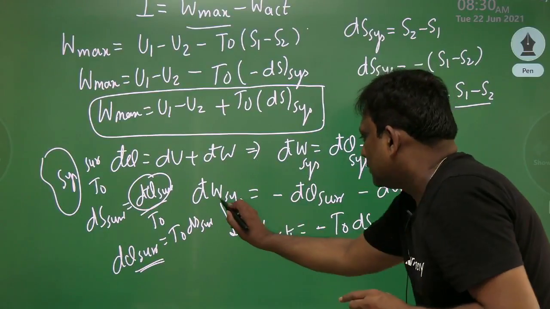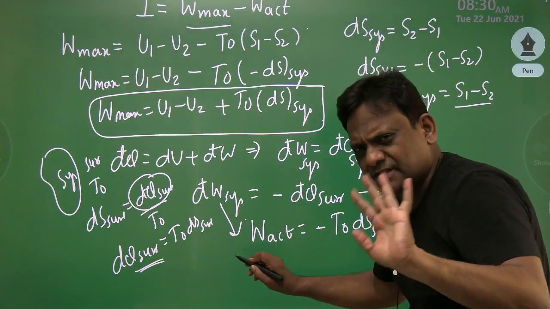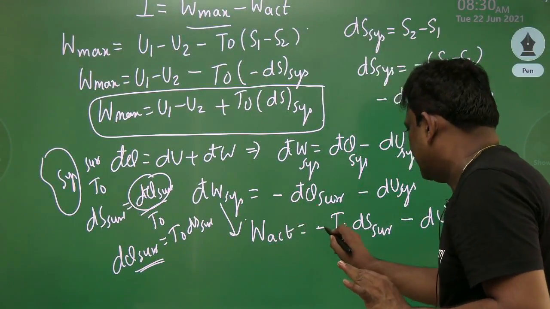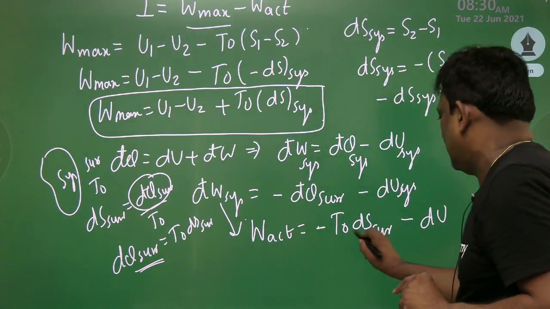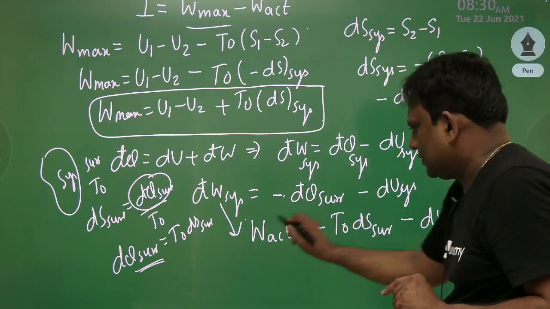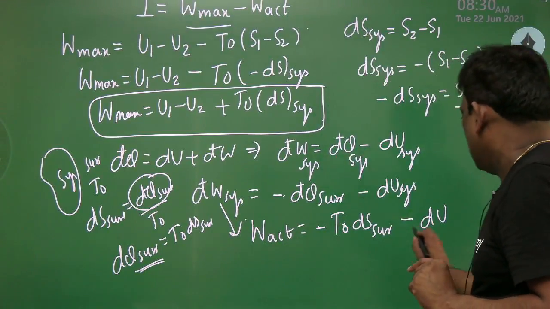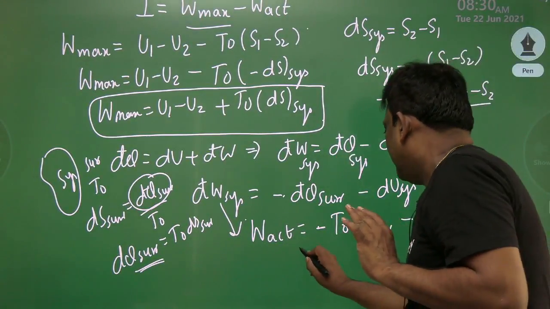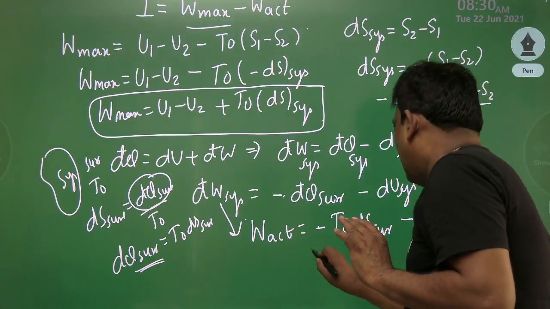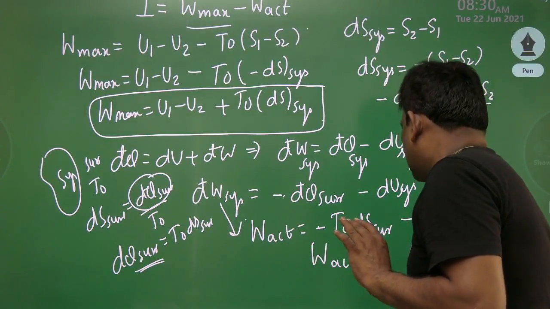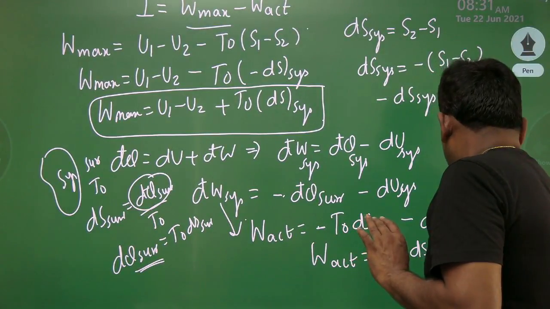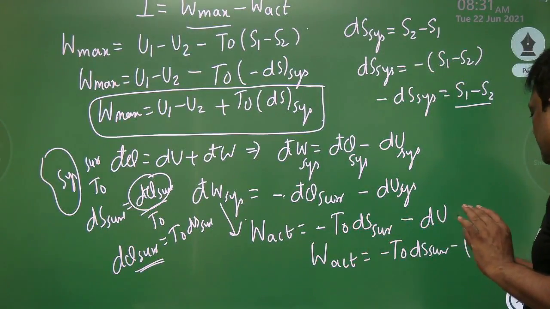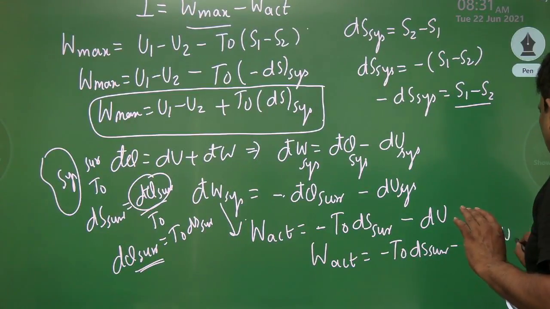So this will give me the actual work because no reversible conditions are applied. So minus minus. So d'Q surroundings, what is d'Q surroundings? T0 dS of surroundings. So minus minus d'Q surroundings, T0 dS surroundings minus dU. So therefore, this is the actual work. So I will write the actual work as minus T0 dS of surroundings minus, what is dU? Change is always final minus initial.